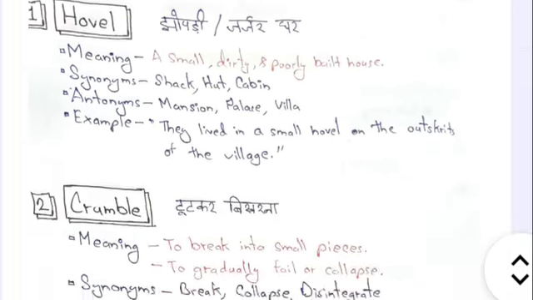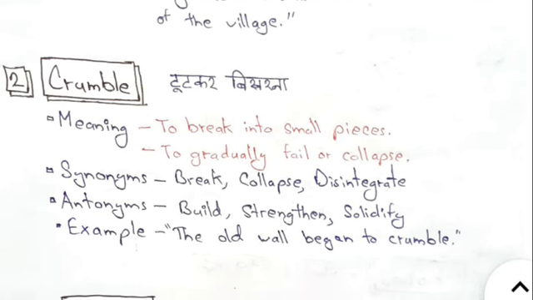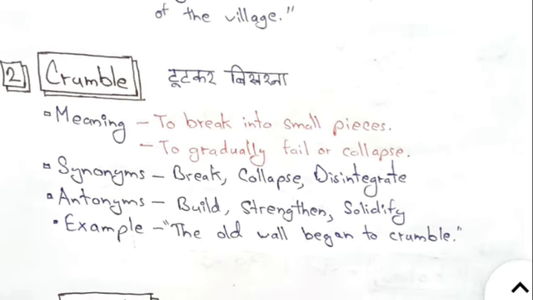The next one is crumble, टूट कर बिखरना, to break into small pieces or to gradually fail or collapse. Synonym इसका है break, collapse, disintegrate. Antonym है build, strengthen, solidify. We can use this as the old wall began to crumble.